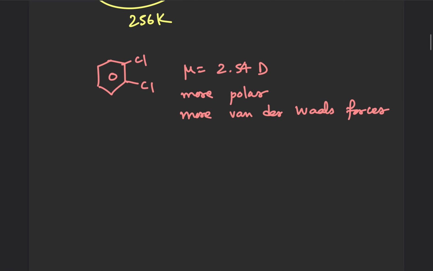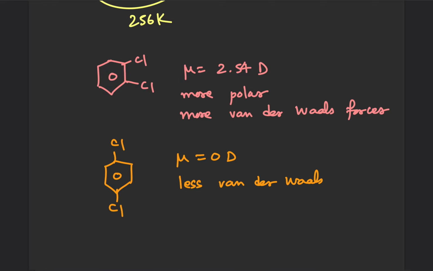Then the corresponding para isomer, our para-dichlorobenzene, that is this one. Here you can see the dipoles are exactly cancelling each other. So therefore the overall dipole moment is 0 debye, and therefore it is non-polar, and therefore it will have less van der Waals forces.